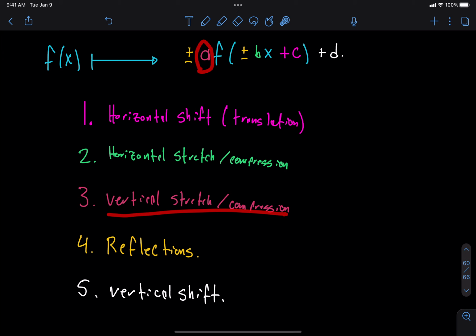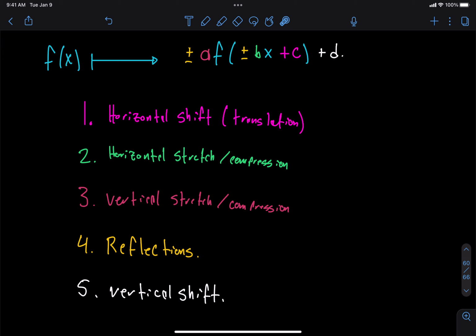Okay, and then we apply any relevant reflections. That means after we've already stretched or compressed horizontally, stretched or compressed vertically, then we are going to apply any flips that we need to do, so any mirroring via this reflection stuff. And then lastly, we have the vertical shift. That's going to be the last thing that we do. So this is the order of the steps that we do for transformations of functions.